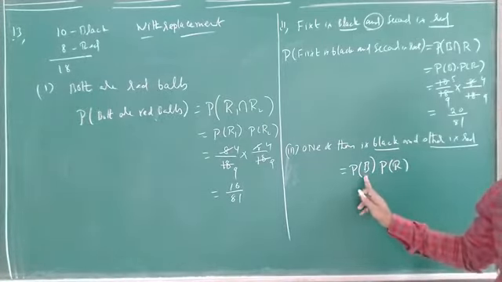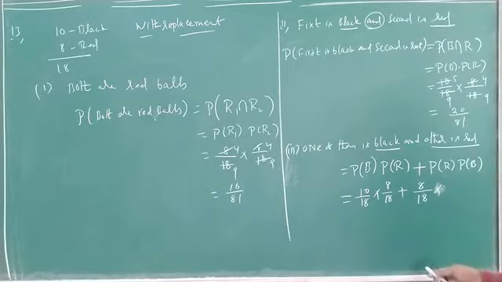Here see. Probability of first one black and second one red, either it will happen like this, or means plus, first one is red and second one is black. So find out probability of B, black ball, 10 by 18, into red, 8 by 18, plus probability of red, 8 by 18, into probability of black, 10 by 18. Both are the same, 10 into 8 and 8 into 10.